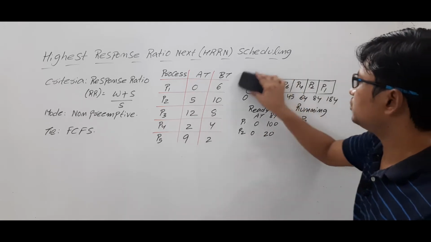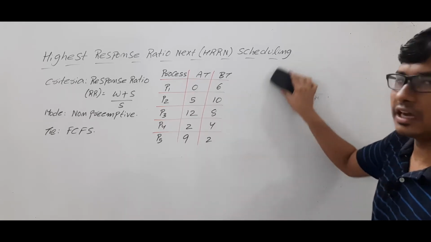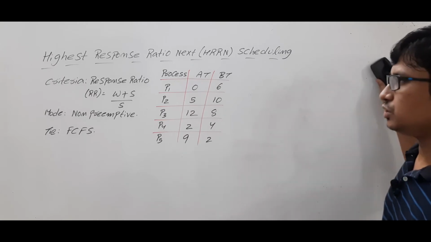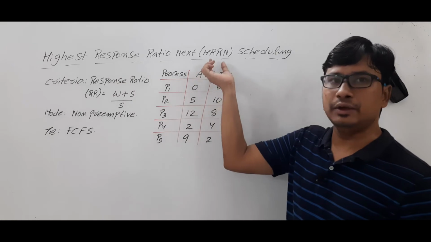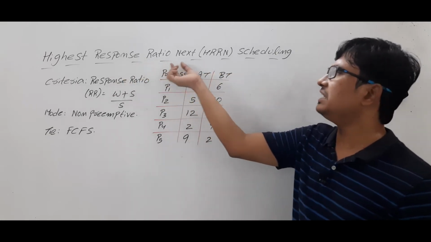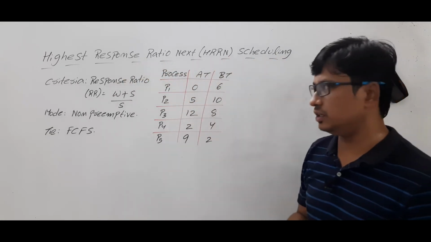So this is the issue with the shortest job first scheduling algorithm. To overcome this issue, the designers or the developers have developed a new scheduling algorithm called highest response ratio next scheduling algorithm.